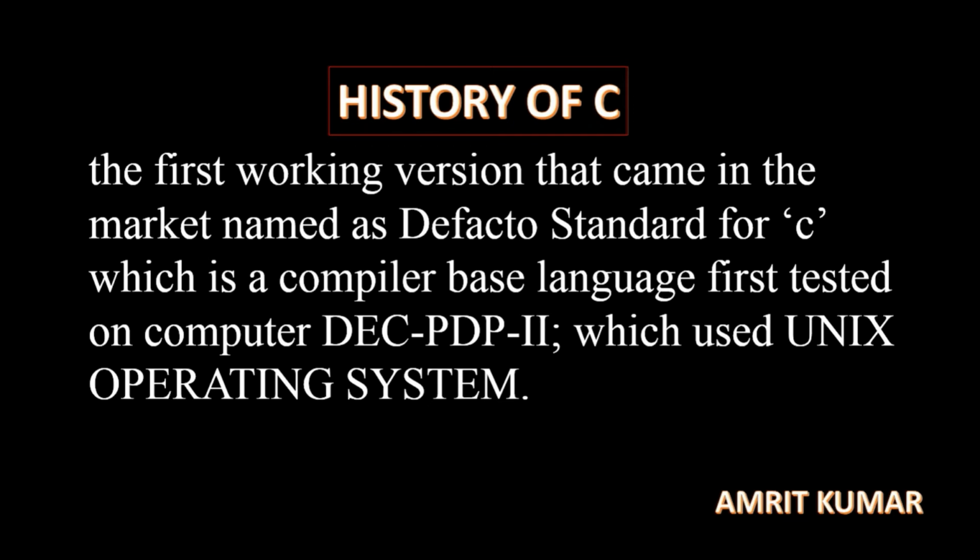So the de facto standard was compiled for the first time with the DEC PDP-2 computer, which used the Unix operating system. We can say that the first version had its merits and also demerits. When the demerits were found by Dennis Ritchie, he changed its version and launched the latest version. So let's look at how this happened.